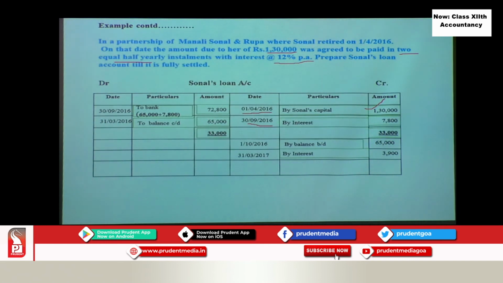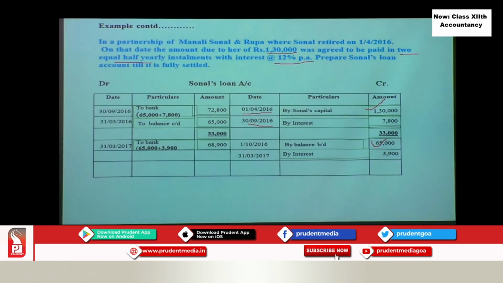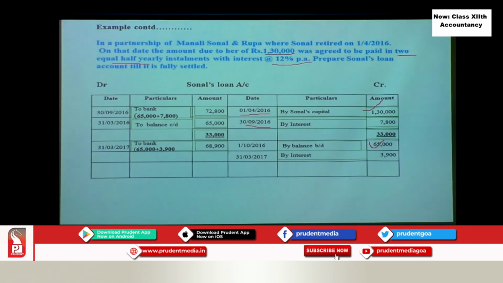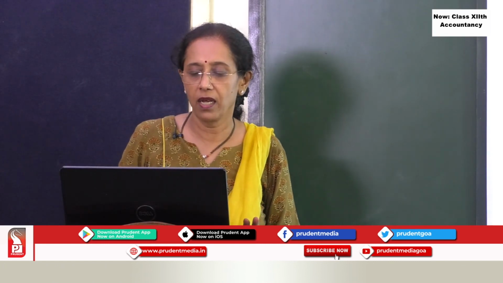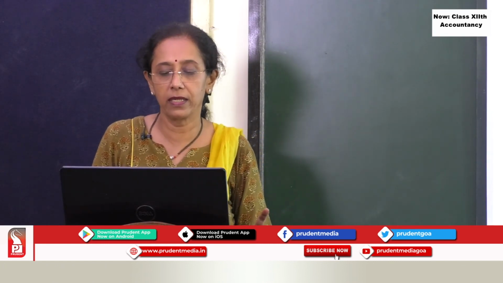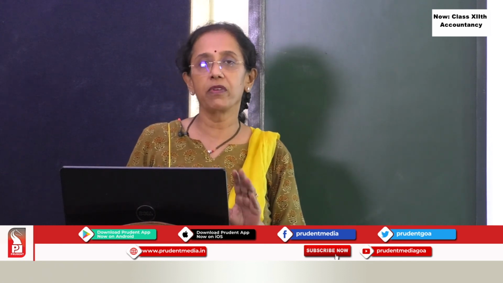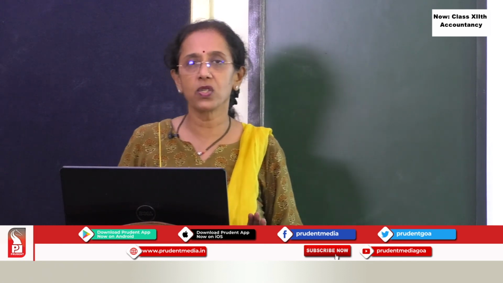On this amount. Now only 65,000 is due, no? So on that amount, the interest at the rate of 12%, that is 12 upon 100, into the period, that is 6 upon 12. So what we get is 3,900, and then it is debited as to bank. Okay, 65,000 plus 3,900, and 68,900 is the payment made to Sonal, and with this the account gets closed. And this is how we prepare a partner's loan account.